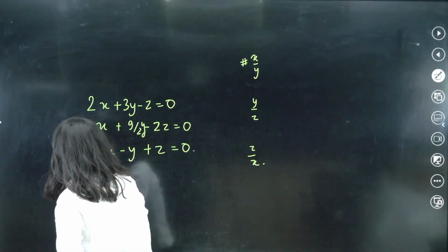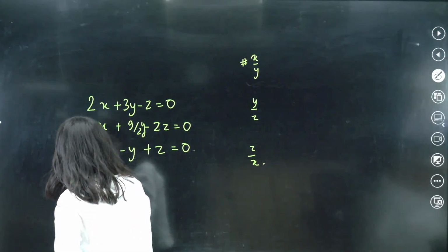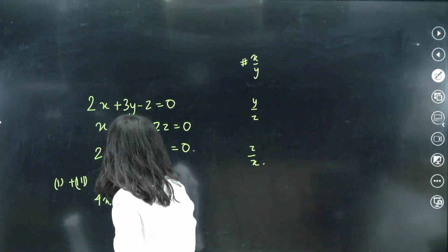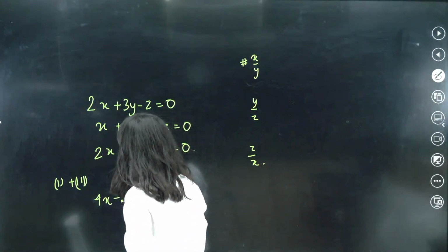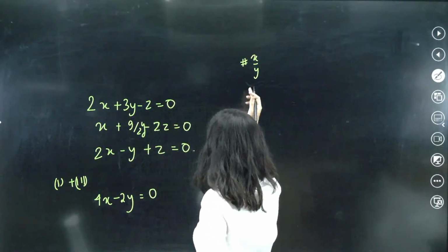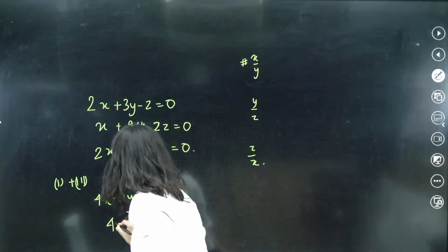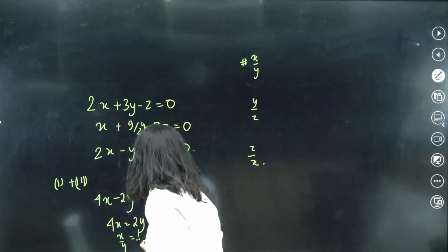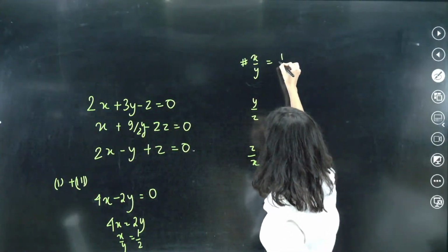So now what I'm going to do is first and third I will do adding. Okay, so 2x plus 2x is 4x. This is minus 2y. This is gone and this is equal. What we are looking for is x by y. 4x equals to 2y. X upon y is equals to 1 by 2. So this is what we are getting, 1 by 2.